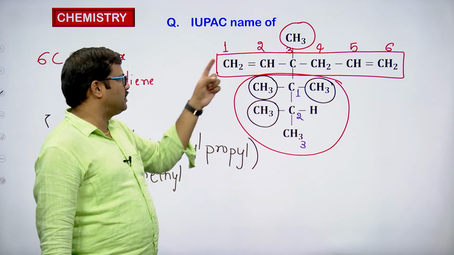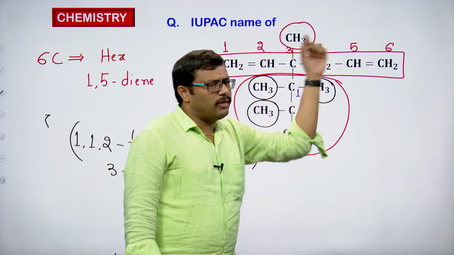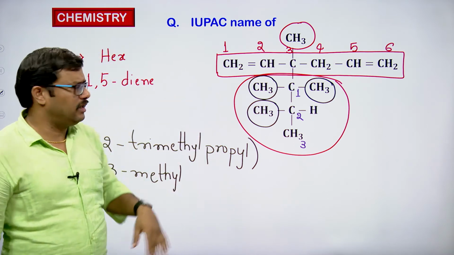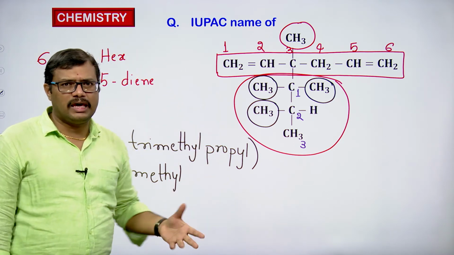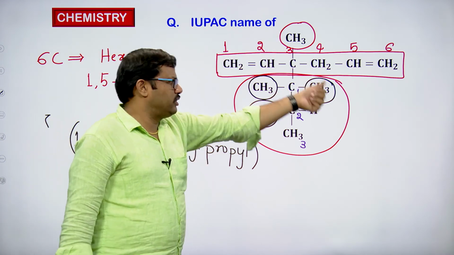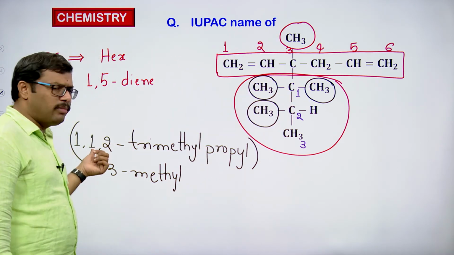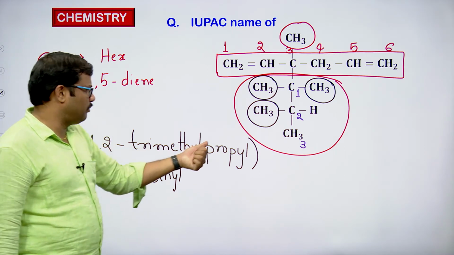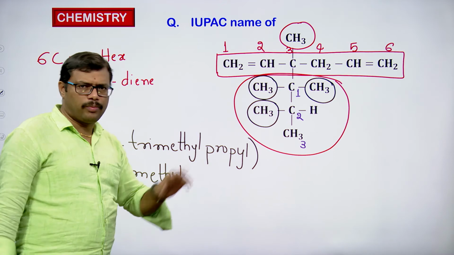The first double bond is present on the first carbon, the second double bond is present on the fifth carbon, so it should be 1,5 diene. 1,5 hexadiene is the parent name, and at the third position we have a methyl, and at the third position we also have a complex substituent. The name of the complex substituent is 1,1,2 trimethyl propyl.